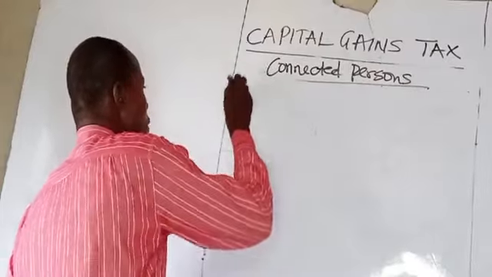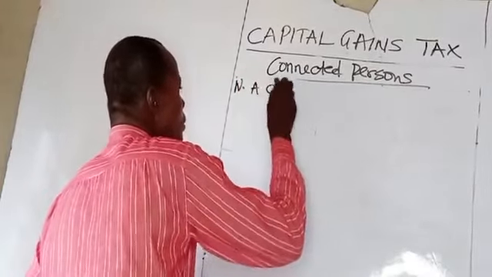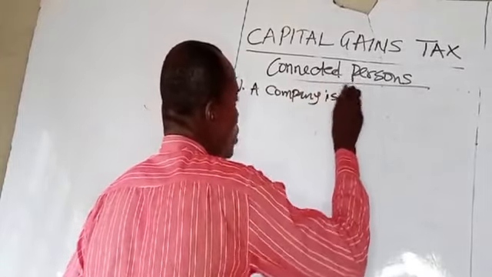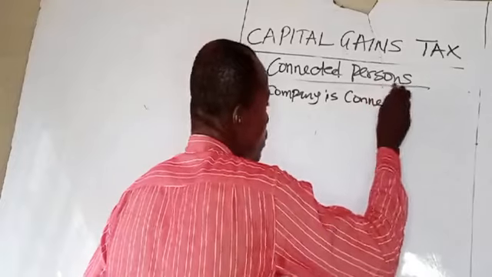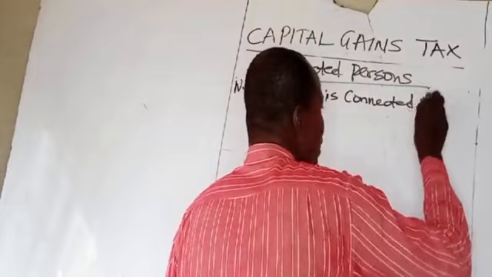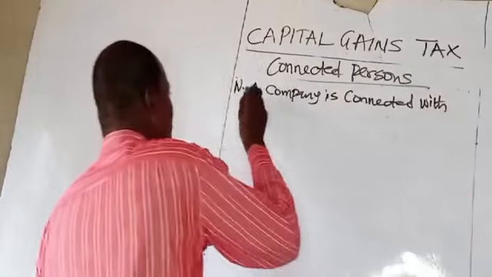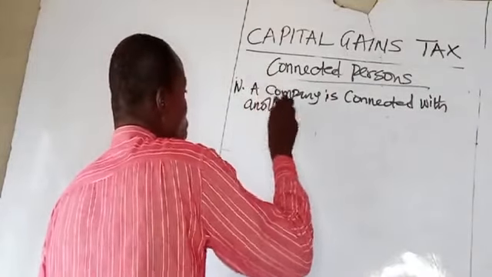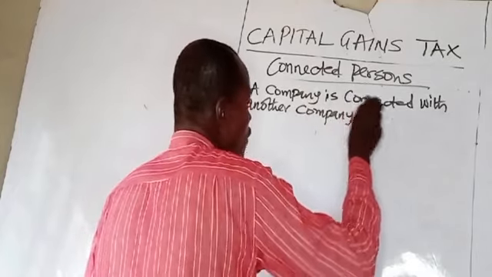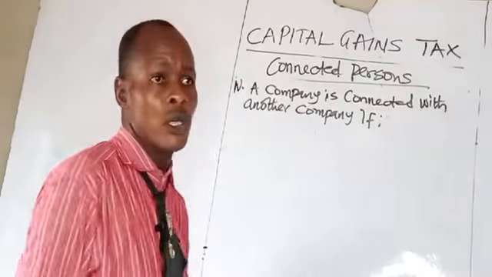Number four, a company is connected with another company if any of the following holds.